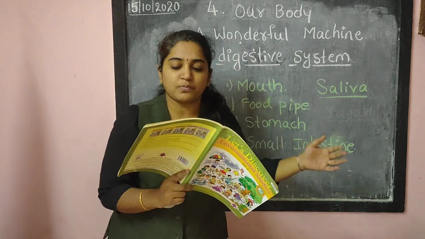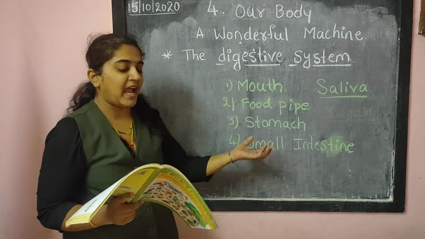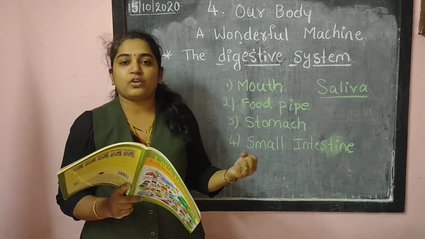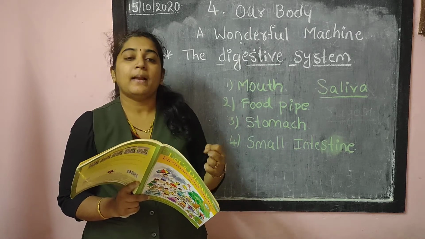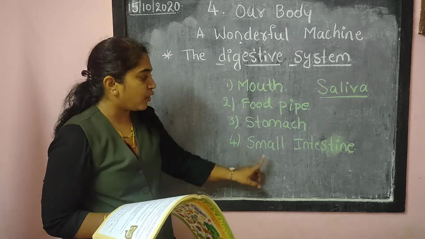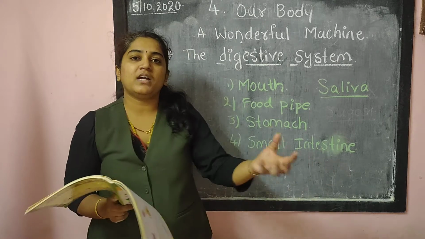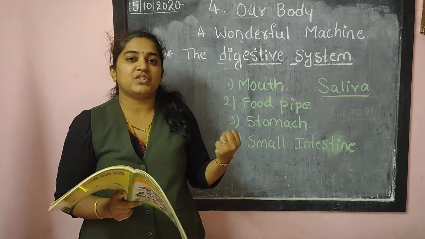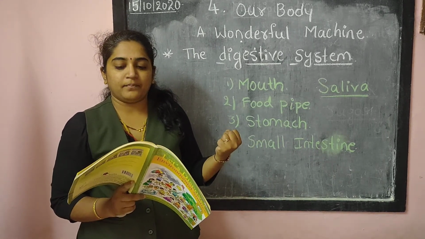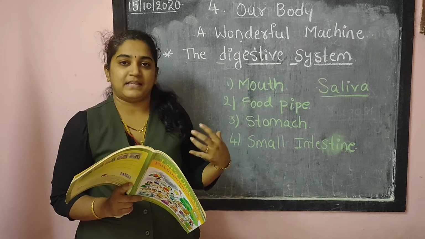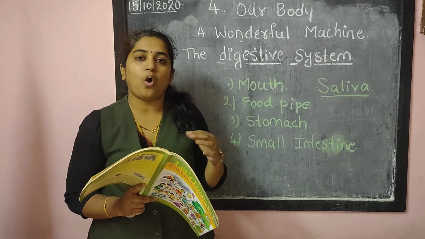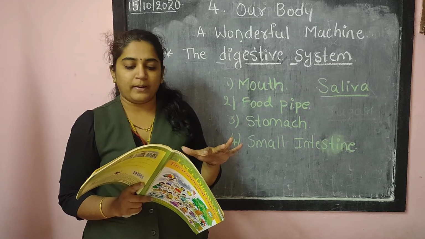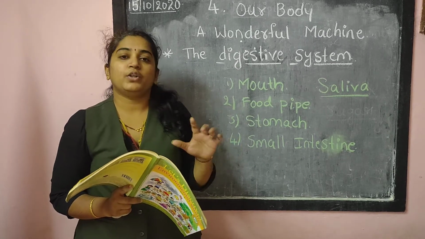The walls of the small intestine absorb the digested food, and it passes to the blood vessels in the small intestine. It mixes with the blood vessels. The blood vessels carry the digested food all over the body to supply nutrition.